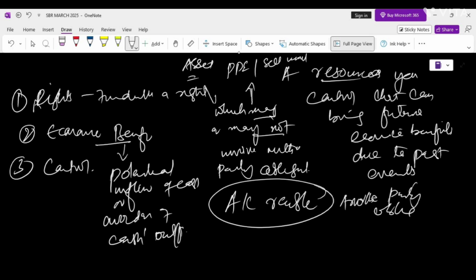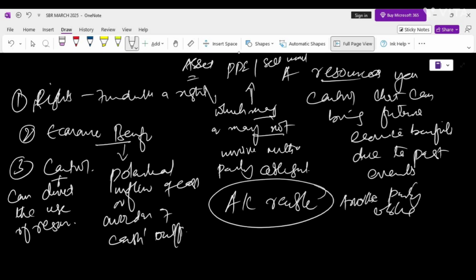Now the third thing is control. By control, we mean that the entity can direct the use of the resources, which means they decide how to use the property, plant, equipment and obtain its benefit while restricting others from doing so. This means that you have the right to the asset, you are getting the economic benefit from that asset, and you have control of that asset. That means it is your asset. Controlling means that you have the ability to direct the use and restrict others from using that asset. So this ensures the economic benefit flows to the entity and not to others.